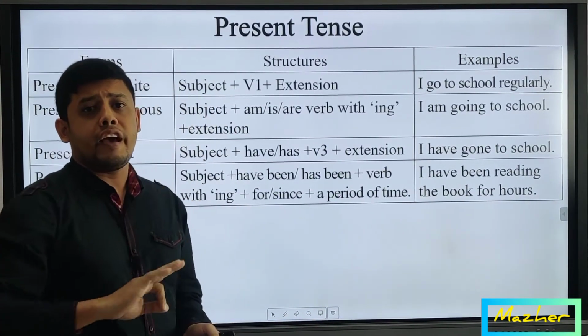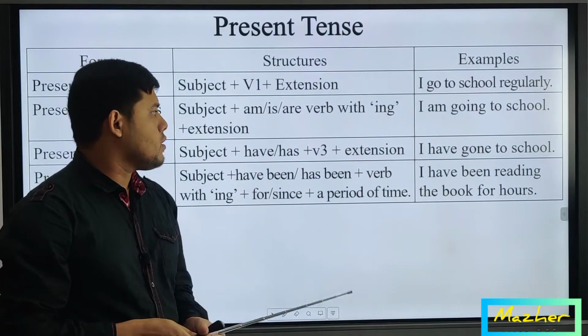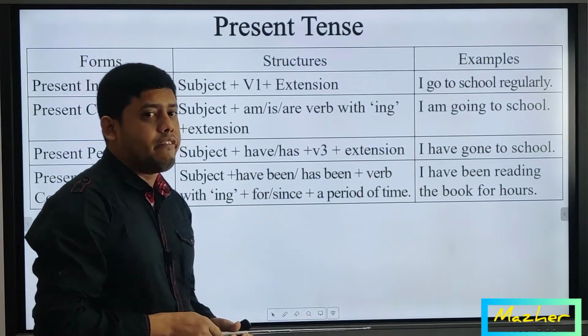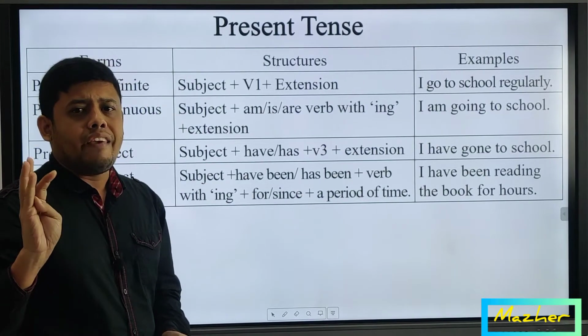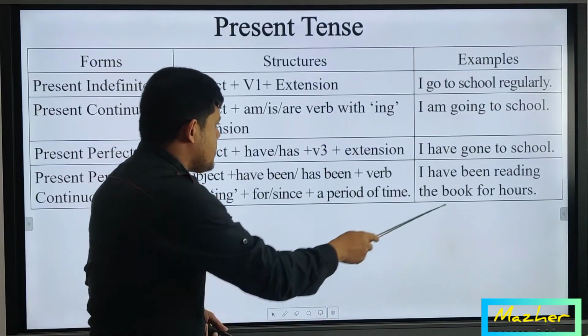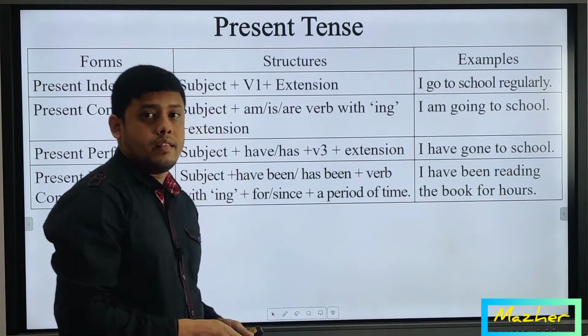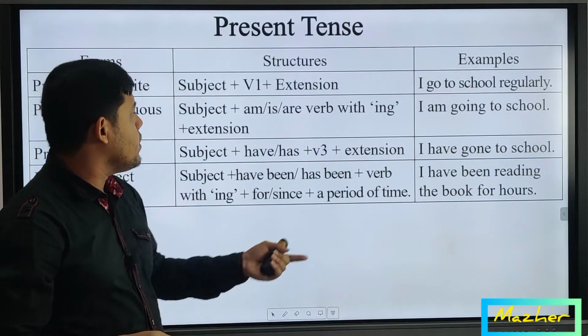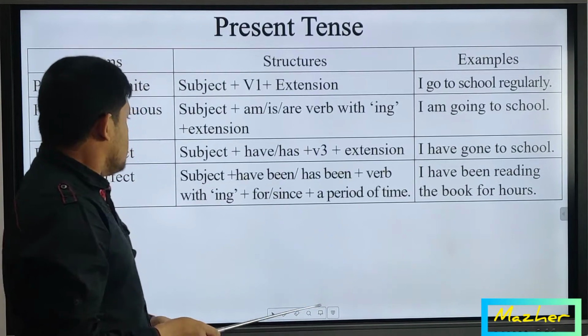That means the time is not definite, because the moment or time is not definite. If there were morning, evening, 9 AM, 10 PM, something like that, then we would have placed since here. But there is no definite time, that's why we have added for here. So let's see